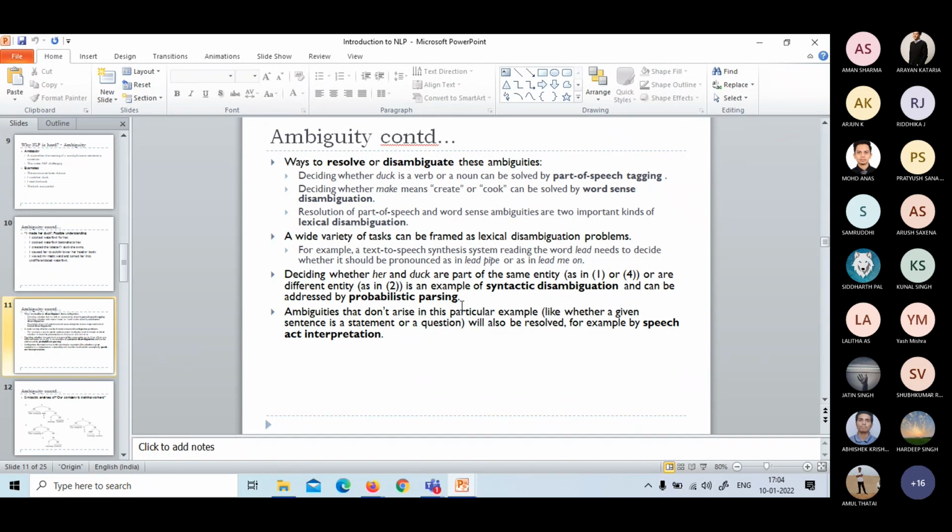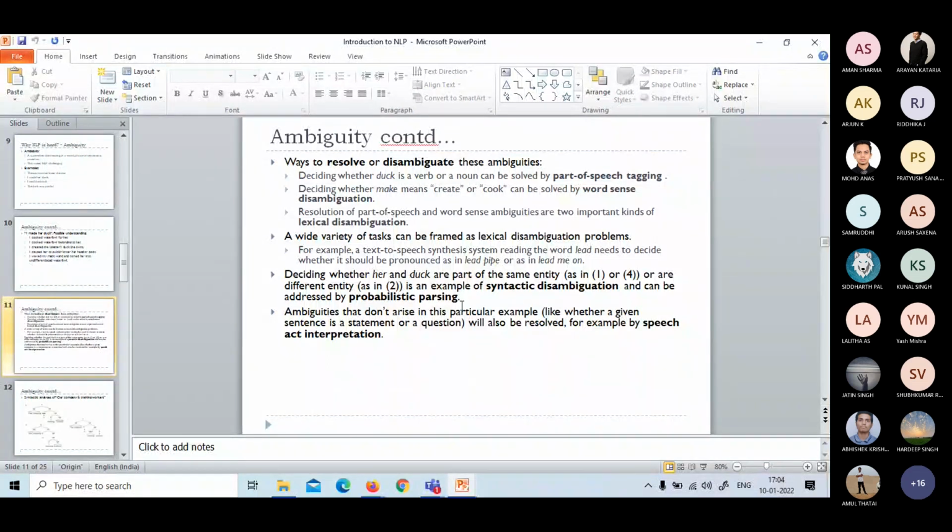The rightful meaning is found by word sense disambiguation, and part of speech tagging and word sense disambiguation are part of lexical disambiguation. And beyond this, for the synthesis problem also, how do we pronounce a particular word? That can be solved.